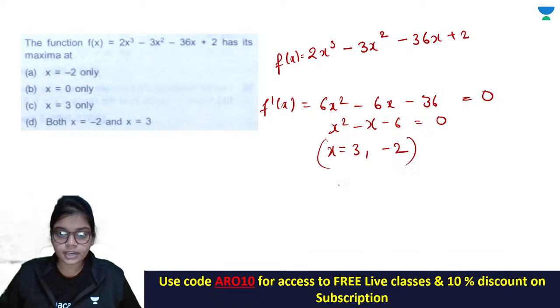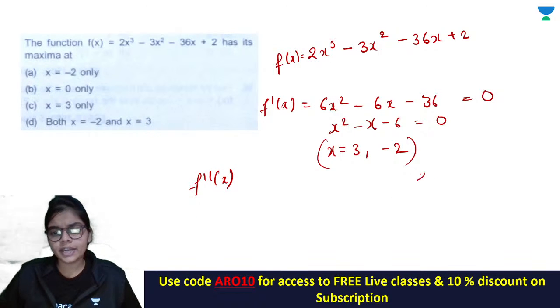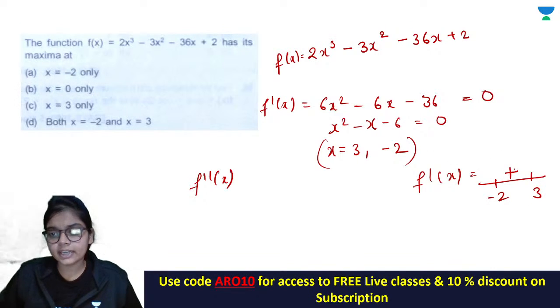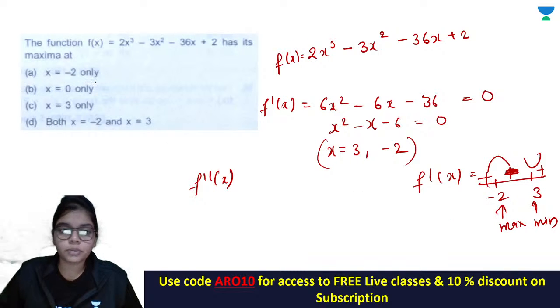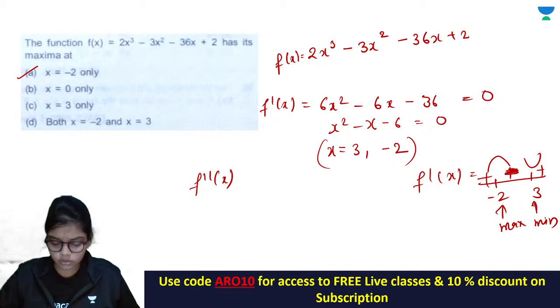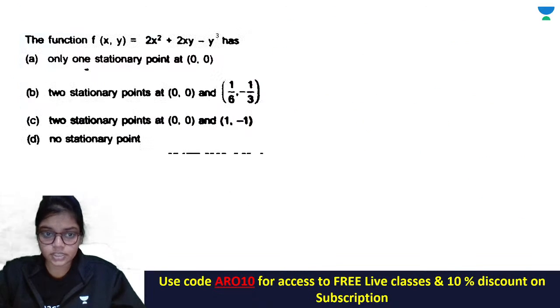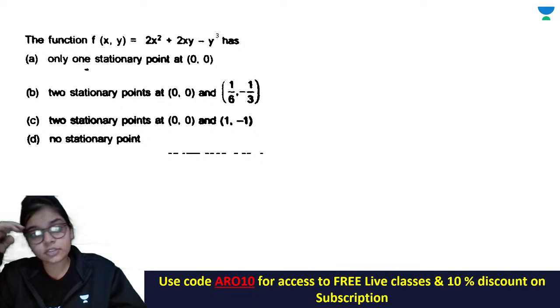Now you have to check where it is a maxima and where it is a minima. तो कैसे चेक करोगे वापस से, you can either check f double dash x or line diagram of f dash x. I prefer this f dash x line because that's very easy. I put 0, I think I get that here a negative, this will be positive. So this is a maxima and this is a point of minima, so I got -2 is the only point of maxima. ठीक है, f double dash x से भी निकाल सकते हो, it does not matter, they will give you the same result. ठीक है, चलो अब ये वाला जो क्वेश्चन है, this is your double variable.